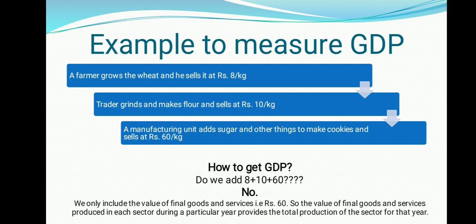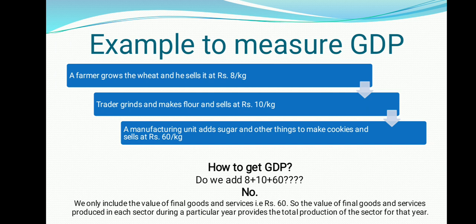And now the same wheat is purchased by a trader. He grinds it and makes it into flour and sells it at rupees 10 per kg. So he purchased it at 8 rupees and sells it at 10 rupees. That means the 2 rupees amount includes the service he has provided to convert it into flour and also the benefit that he wants to earn by selling this product.